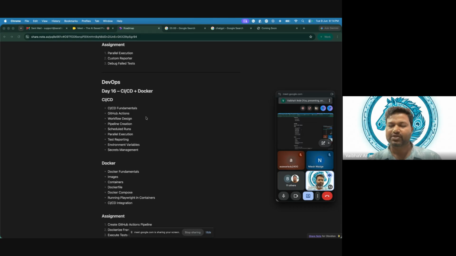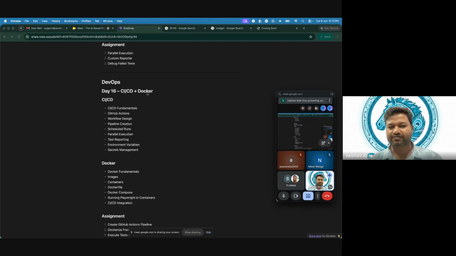In a similar fashion, if you are executing your test cases, that execution should happen on some machine. And here comes the concept of cloud. So right now we will be taking GitHub Actions, and using GitHub Actions we will create our continuous integration pipeline.